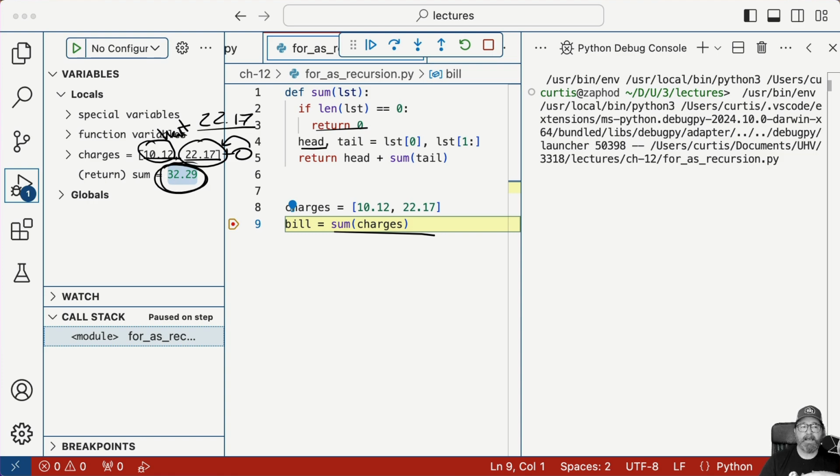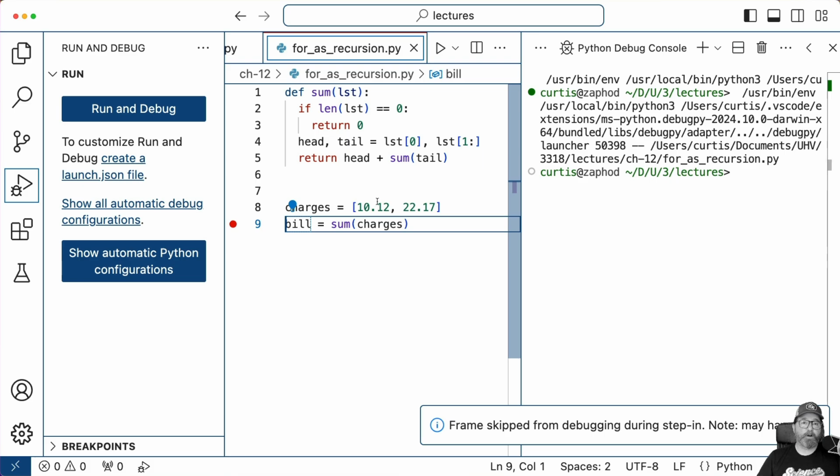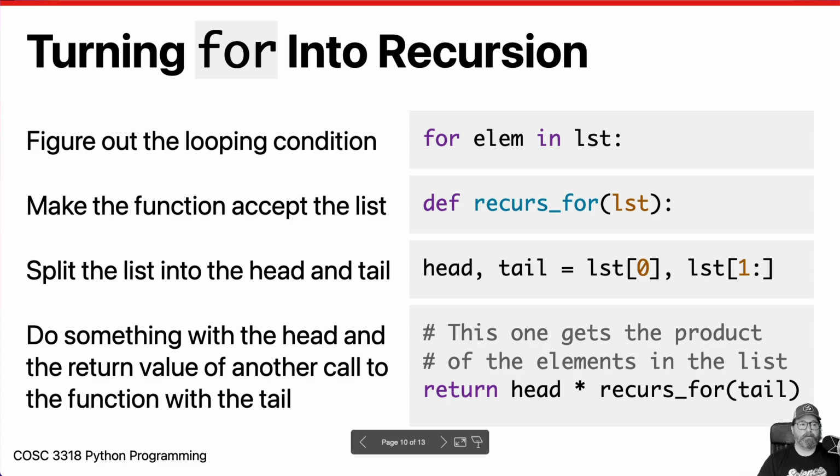And so that's how recursion would work if we were turning a for loop into a recursive function. So again, here's the recipe. Don't worry about learning it for real. I don't think that there are any recursion questions on the quiz or anything. So you can relax about that.